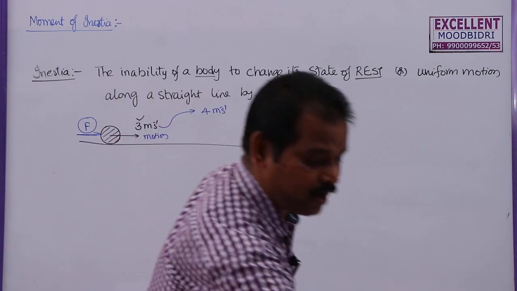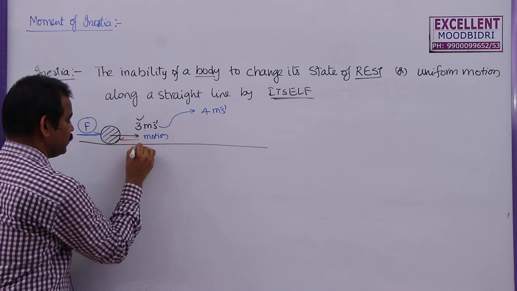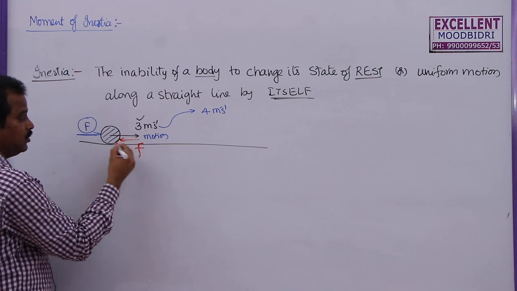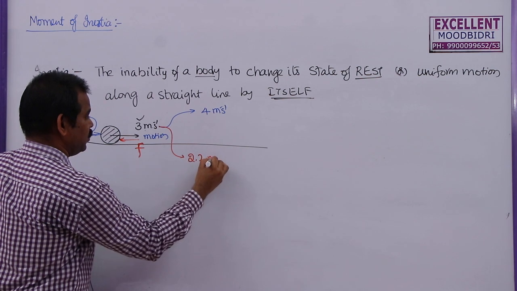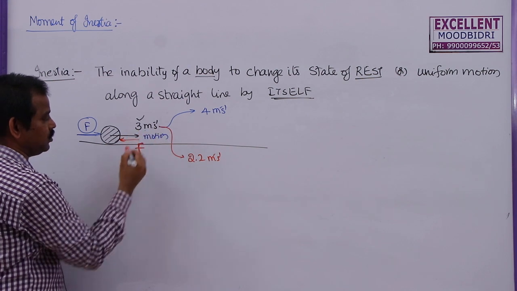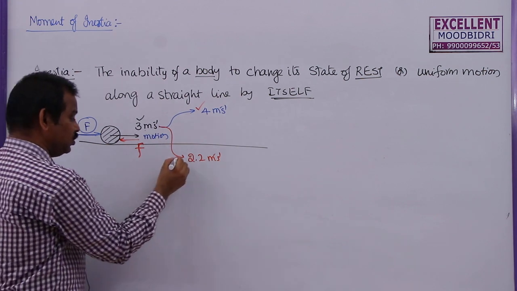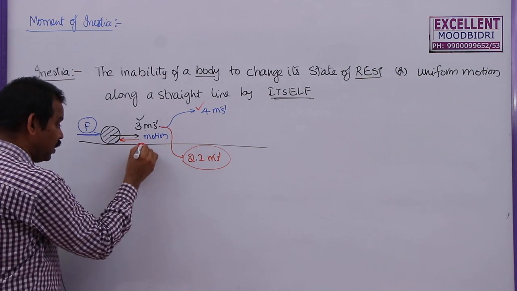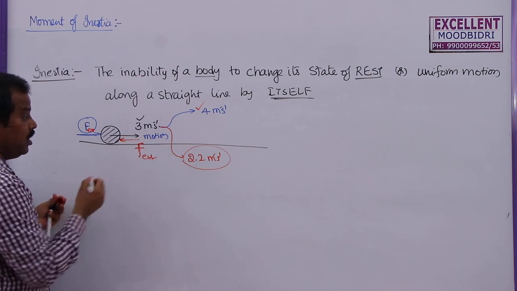Similarly, if you apply a force opposite to the motion of this body, let me take a small f here, this velocity may reduce to 2.2 meter per second. Maybe 2.2 or 2.8 or 1.9, what may be, but less than 3. So, to increase the velocity, I need to apply force in the direction of motion. To decrease the velocity, I have to apply force in the opposite direction of motion. So, without applying this external force, we cannot change this.